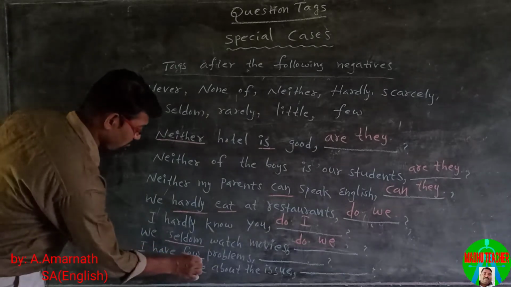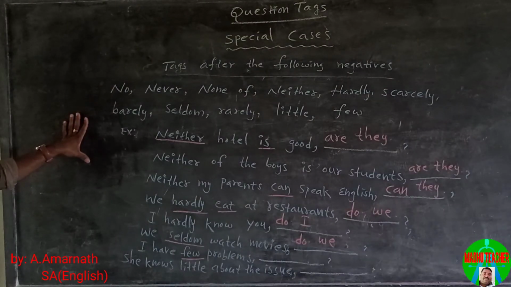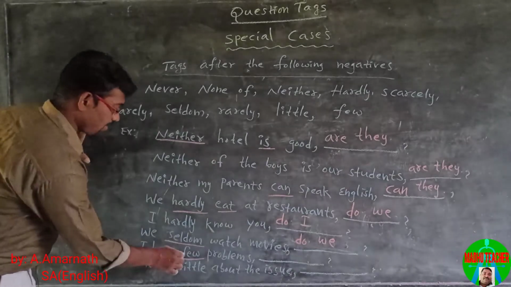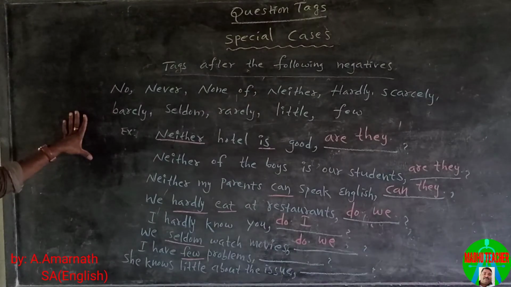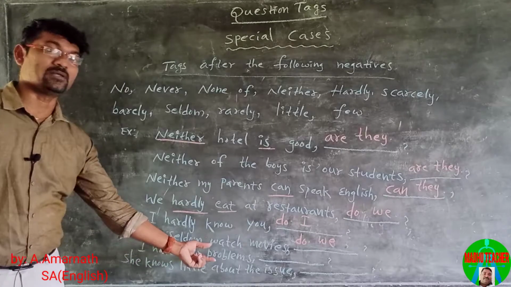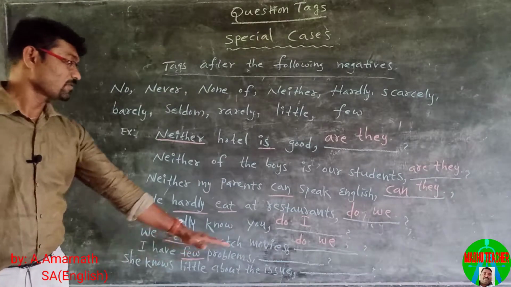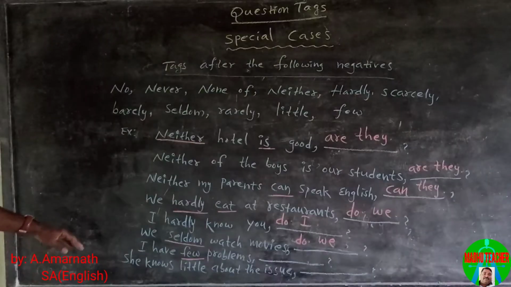I have few problems. Here the word few is negative. The word a few is positive and few is negative. So this statement is negative, so we use a positive tag.